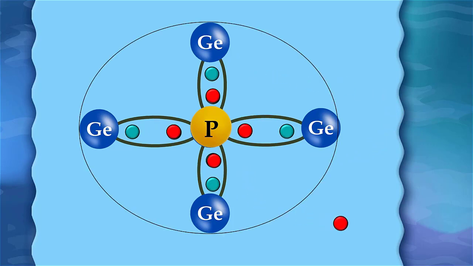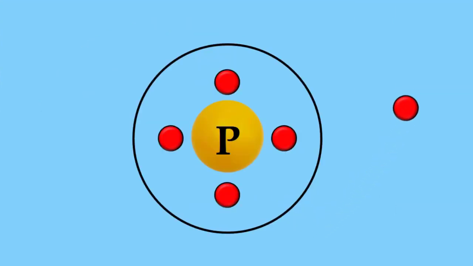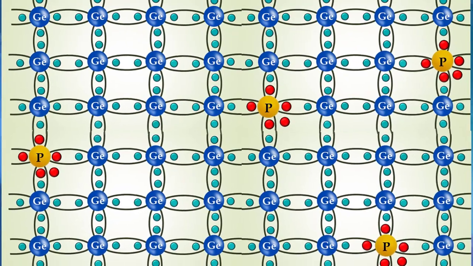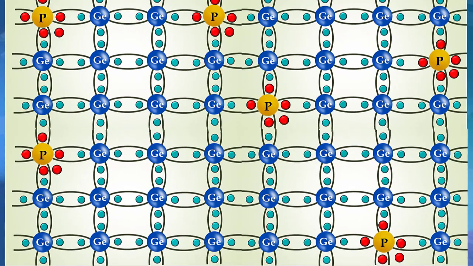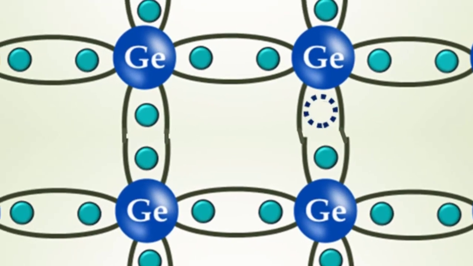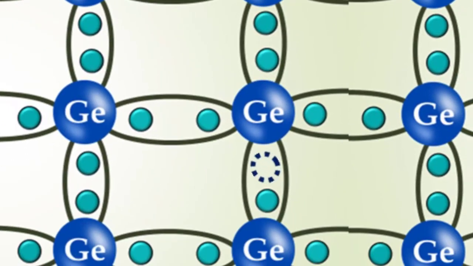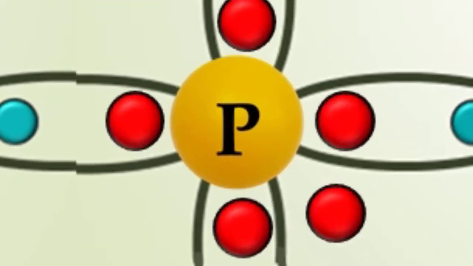A pentavalent impurity donates 1 free electron for conduction in silicon, so it is called a donor impurity. Since phosphorus donates 1 free electron, it becomes a positive ion. The addition of pentavalent impurity produces a large number of electrons in the host crystal. These electrons are the majority carriers in an N-type semiconductor. Due to thermal agitation, a few holes also exist in an N-type semiconductor. So, in an N-type semiconductor, there are positive donor ions, a large number of negative free electrons as majority carriers, and few holes as minority carriers.